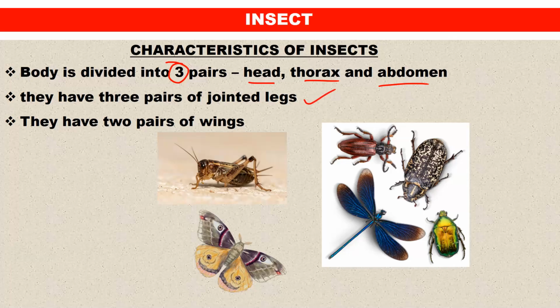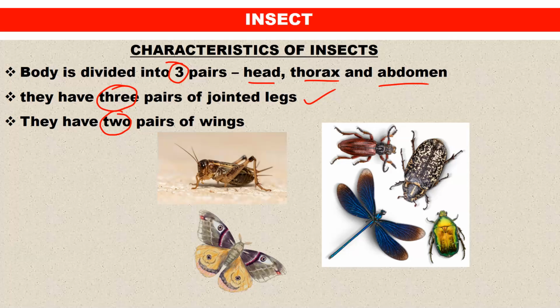So the first one I said, body segmented into 3 parts: head, thorax, and the abdomen. Then in terms of legs, they have also 3 pairs of legs. Then they have 2 pairs of wings. So very important that you understand 2 pairs of wings, 3 pairs of legs, body segmented into 3 parts. These are very important.